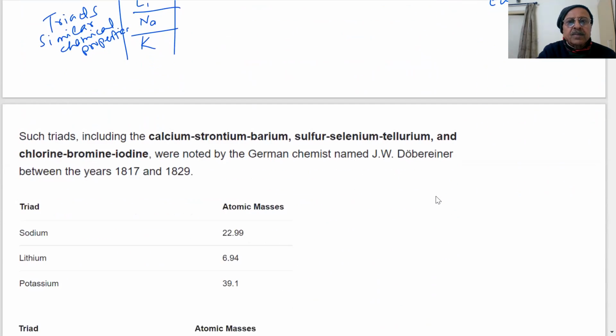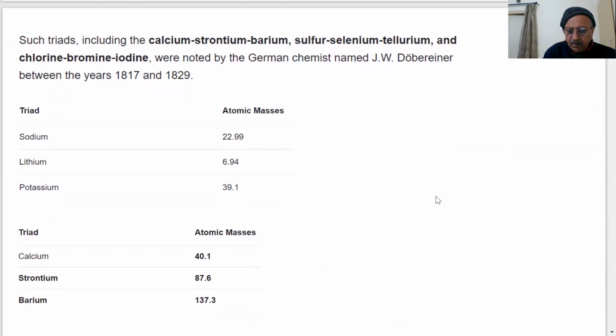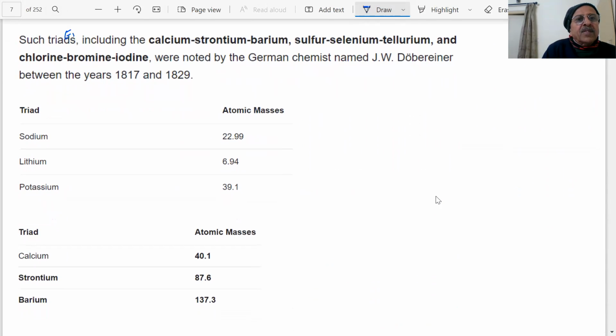Examples. Note down because questions can be put like this. What examples are we getting? Atomic mass of sodium, I can take as 23.